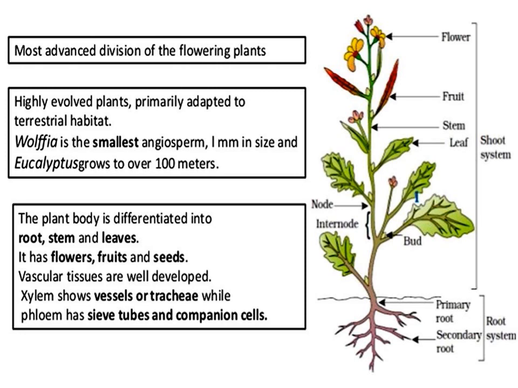Now there are some interesting facts about angiosperms. The smallest angiosperm known till now is Wolffia, and the longest angiosperm known till now is Eucalyptus. So this diagram is showing you the completely developed flowering plant. Here I also want to mention that these angiosperms have well developed vascular tissues where xylem consists of tracheids, vessels, xylem fiber, xylem parenchyma. Phloem contains sieve tube, companion cells, phloem fiber and phloem parenchyma.